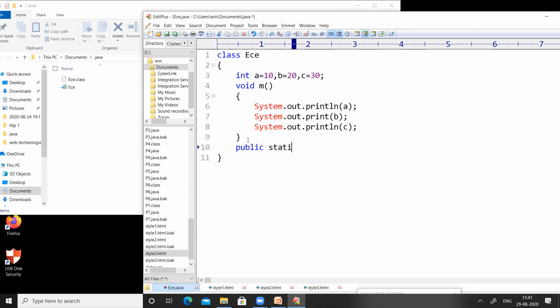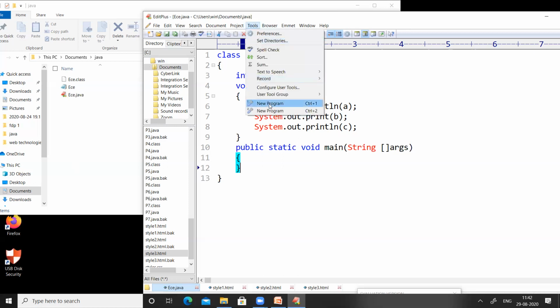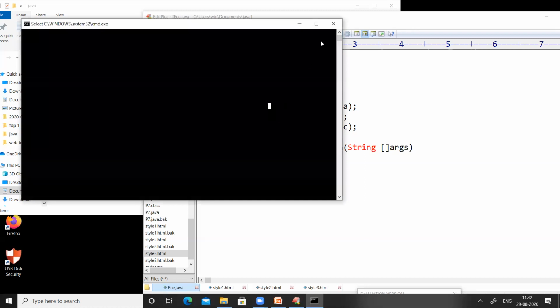So the main method in Java is public static void main(String[] args), right? It is the main method in Java. Here I am going to write the main method in the same class. In the next session, I will show how to write the main method in a separate class. So here is the main method. Now try to execute the same code. I have saved the program and I compiled the program.